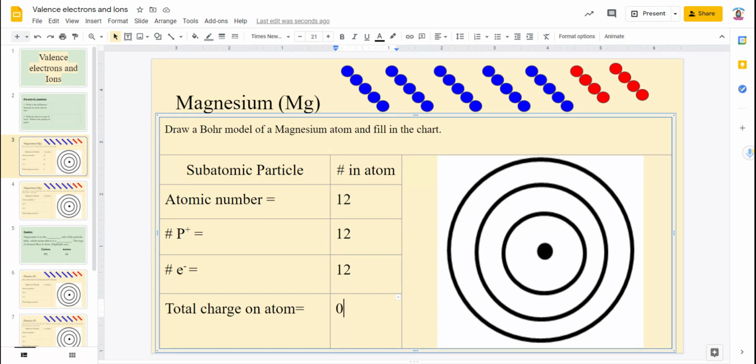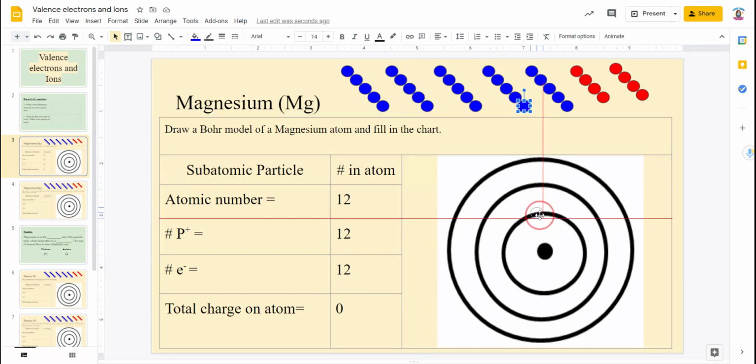So we're going to fill in our electrons. We're going to move 2 electrons to our first shell, because that's the max it can hold. We're going to move 8 electrons to the second orbital here, because that's the max it can hold.